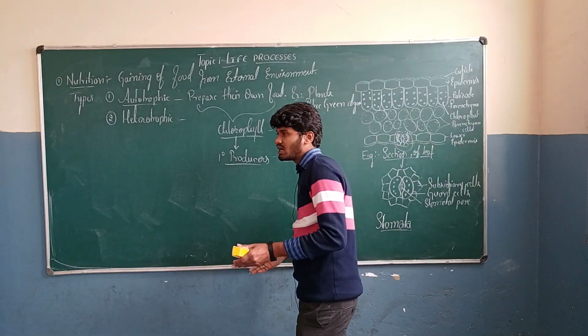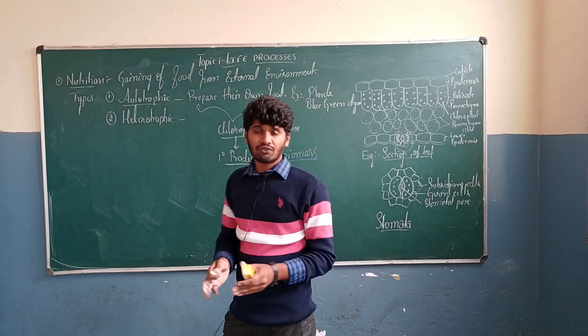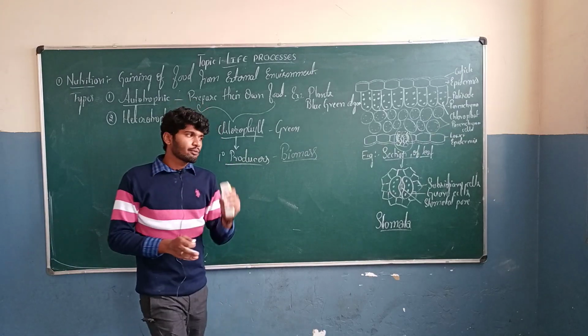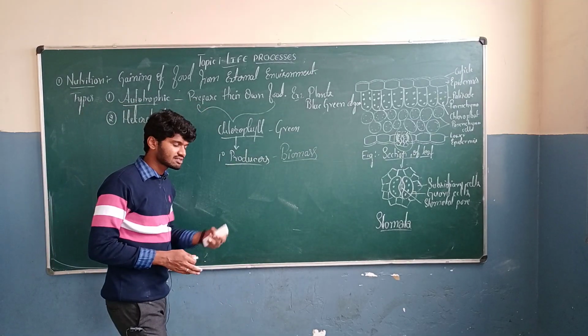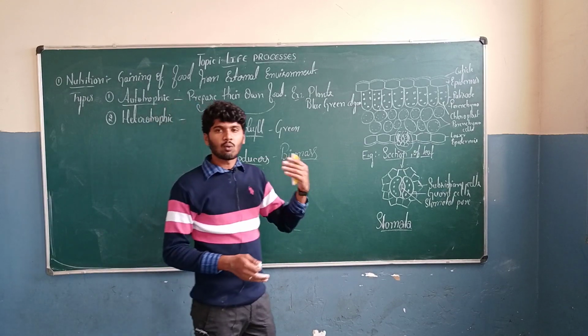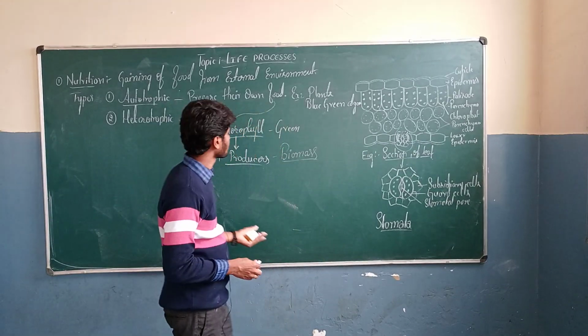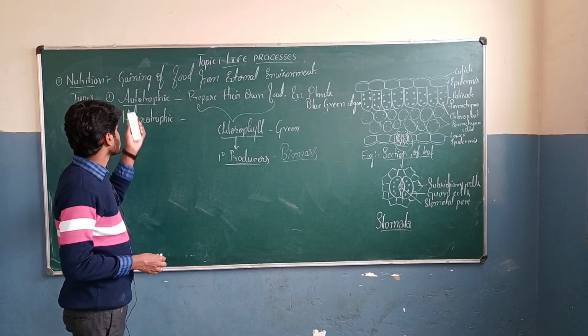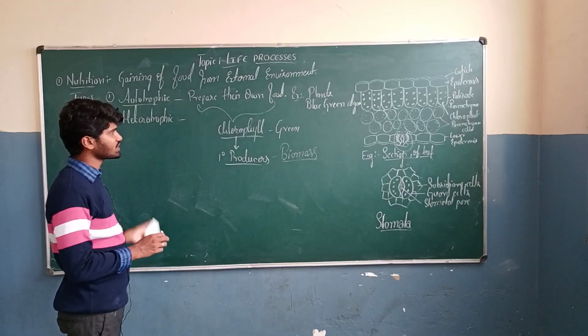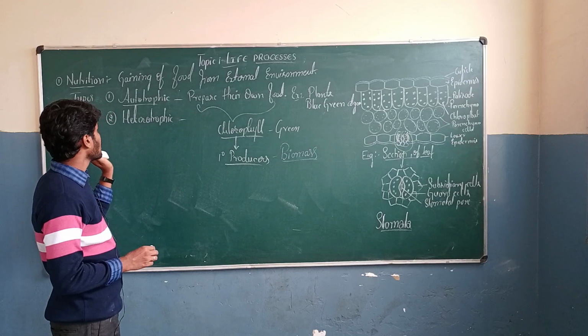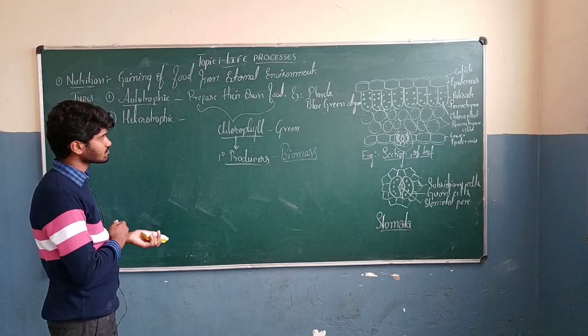Autotrophs are the green chlorophyllous plants and trees which prepare their own food by using raw materials such as carbon dioxide, water and sunlight. So autotrophic nutrition is the primary type of nutrition we can observe in our ecosystem.